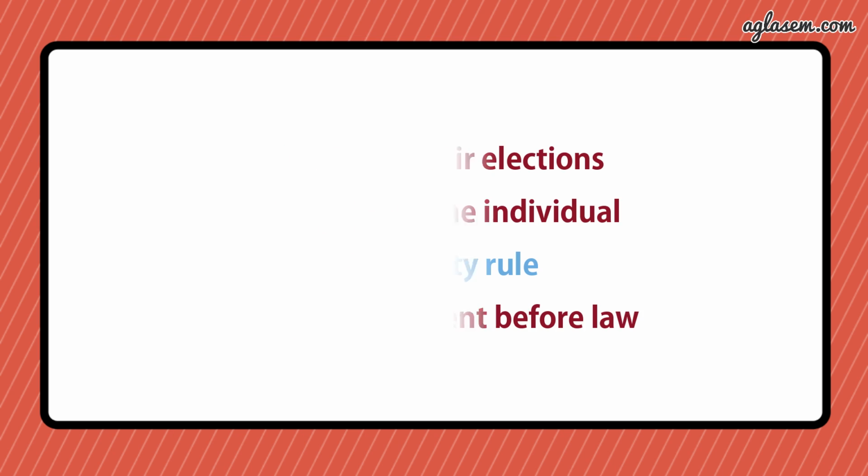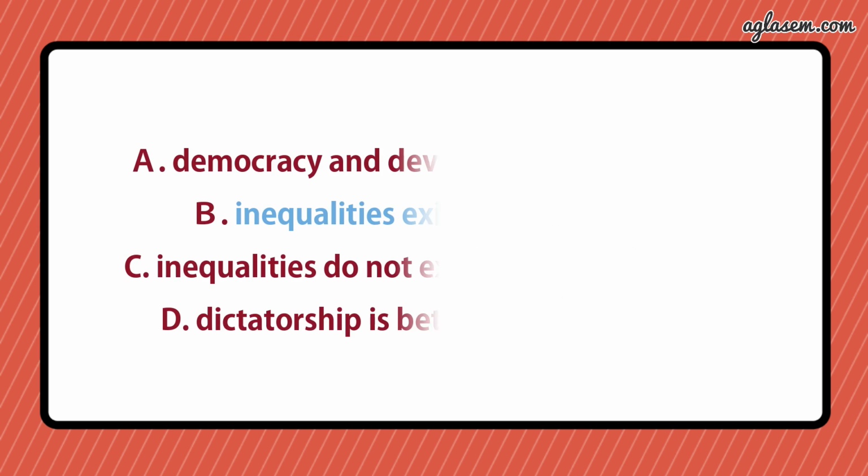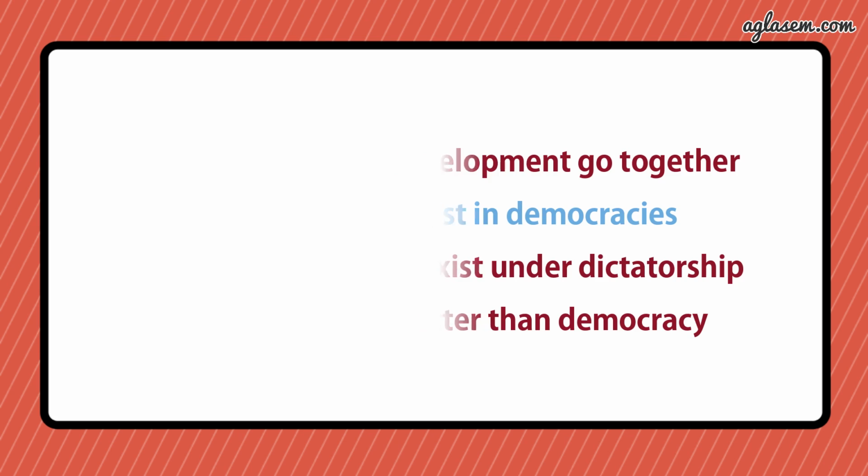Now question number 7 says, studies on political and social inequalities in democracy show that: first, democracy and development go together; second, inequalities exist in democracies; third, inequalities do not exist under dictatorship; and the fourth is dictatorship is better than democracy. So answer is B, that is inequalities exist in democracies.